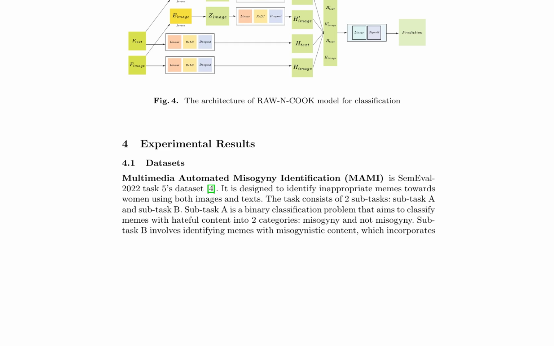Experimental results are presented using the Multimedia Automated Misogyny Identification (MAMI) dataset, which is the SemEval 2022 Task 5 dataset. This dataset is designed to identify inappropriate memes towards women using both images and texts. The task consists of two subtasks. Subtask A is a binary classification problem that aims to classify memes with hateful content into two categories, misogyny and not misogyny, and subtask B involves identifying memes with misogynistic content.